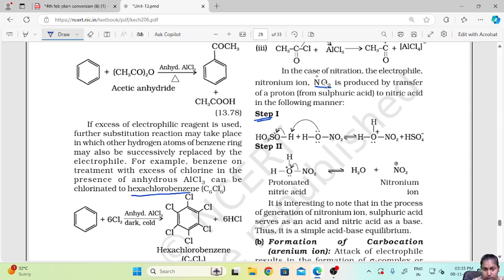And later again both the electrons are taken to the protonated nitric acid. What will happen? It is HNO3, no? So protonated nitric acid, what will it do? It will transfer both the electrons onto oxygen, attaining a nitronium ion. So this is the process where you get a nitronium ion.